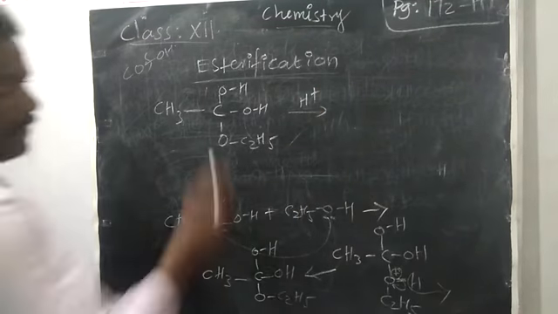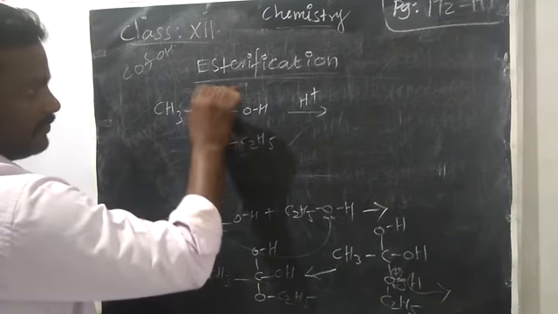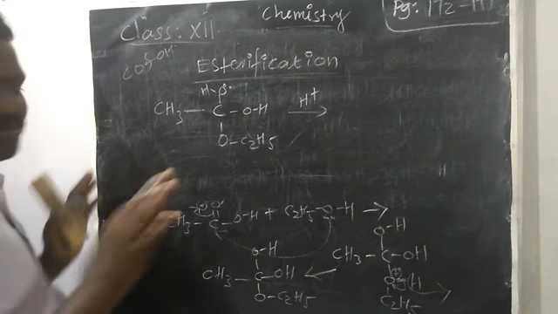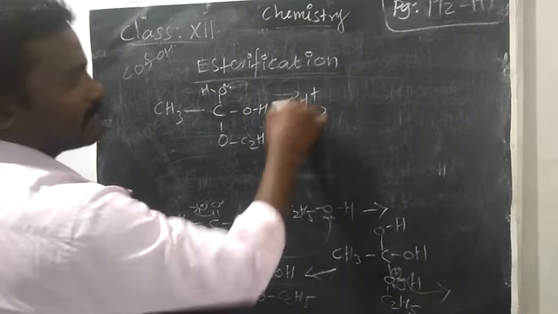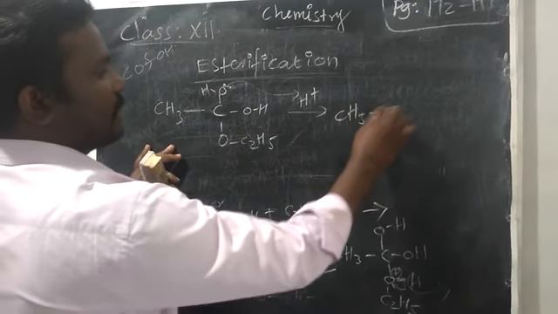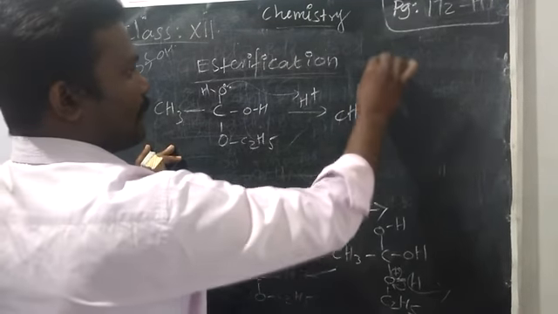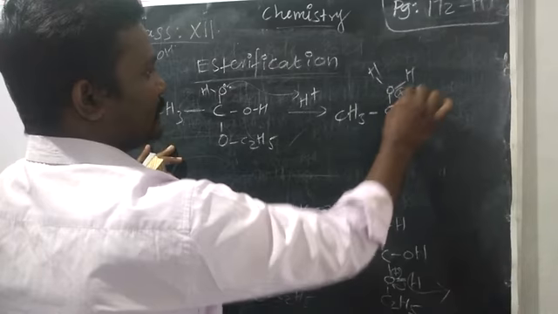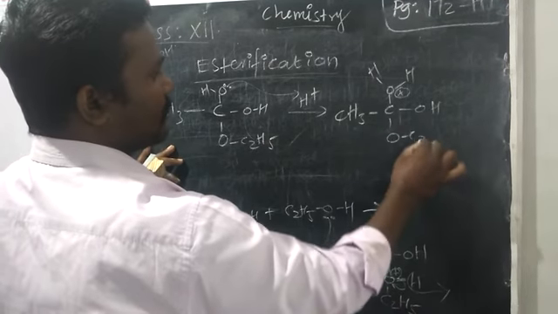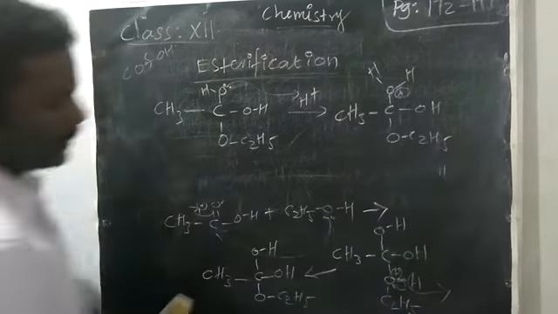Now what will happen? This hydrogen, we will write this side. Always this oxygen will do something. So this lone pair electron is accepting again this hydrogen. Now we will get CH3 COH H, there is a plus charge, then OH, there is O and C2H5. Okay, right.